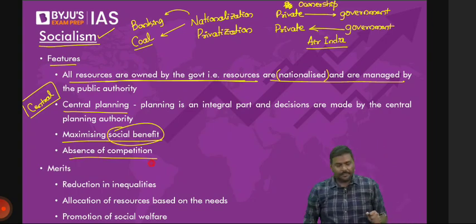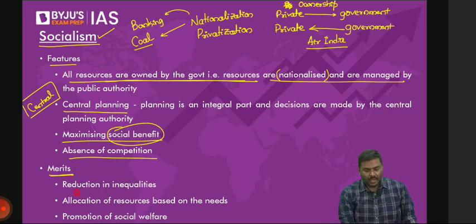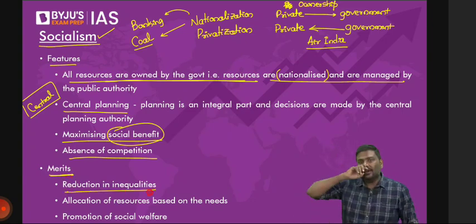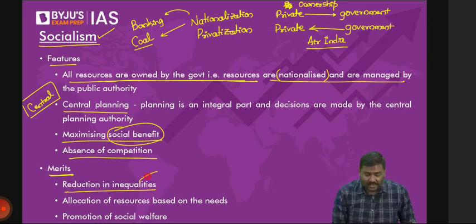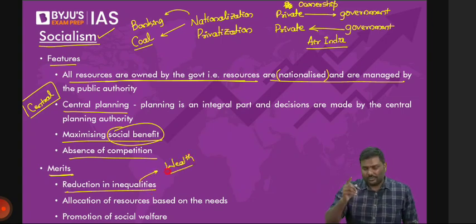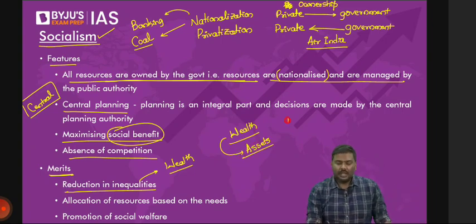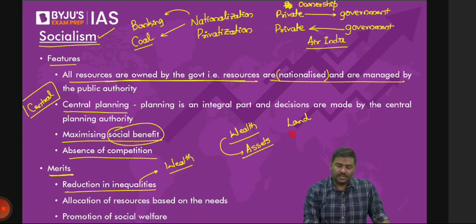Okay. Next, what are the merits of socialism? It will reduce inequalities. All of you agree? It will reduce inequalities in terms of income and in terms of wealth. Now, before going forward, some of you may have a doubt: sir, what is this wealth? Wealth is basically referring to assets. For example, a person owns land. A person owns gold. A person owns, let's say, cars, super luxury cars, by the way.